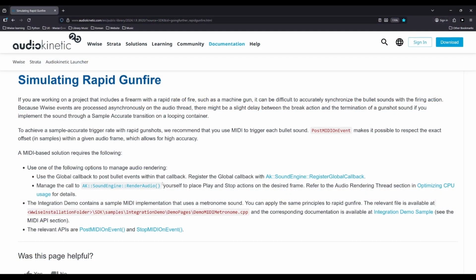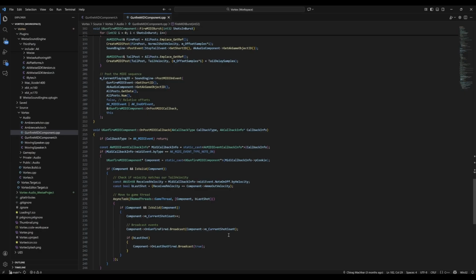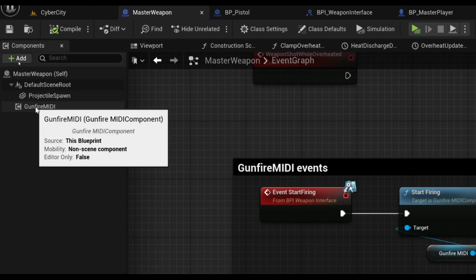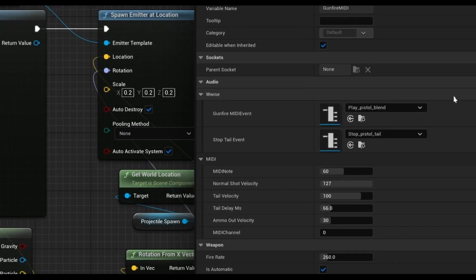In order to create sample-accurate gunfire loops, I decided to exploit the PostMIDIOnEvent functionality offered in the Wwise API and created a custom C++ component. This C++ component is a low-cost, effective way to target an event for gun sounds and post MIDI events to trigger them as required. In the project, I add this component to the master weapon blueprint so that it propagates to all child weapons. Where in a pistol blueprint, for example, I can target a particular event for this weapon to play bespoke sounds, as well as customize parameters like MIDI note velocity, tail delay in milliseconds, etc.